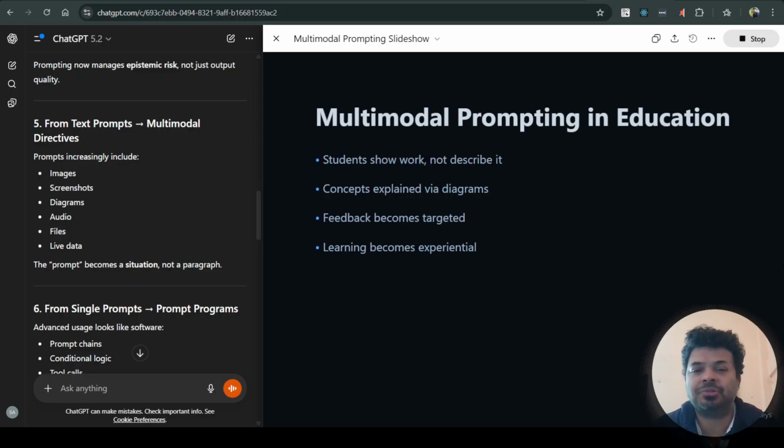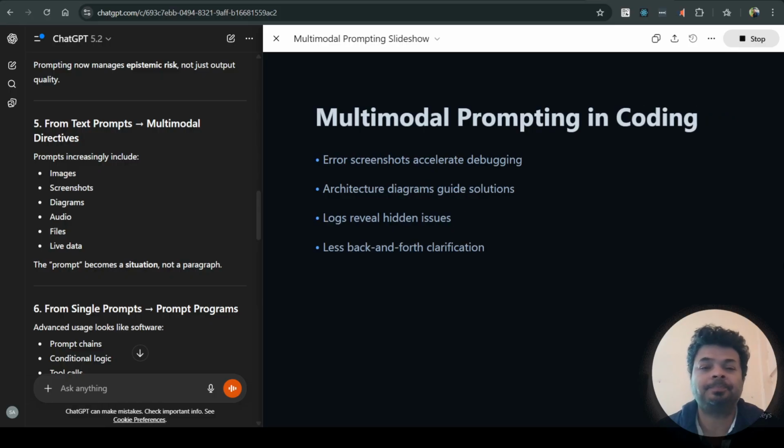Multimodal prompting in education. Students show work and they don't have to describe it. Concepts are explained just via diagrams. Feedback becomes targeted, exactly where it is needed. Learning becomes experiential, so you learn as you keep experimenting.